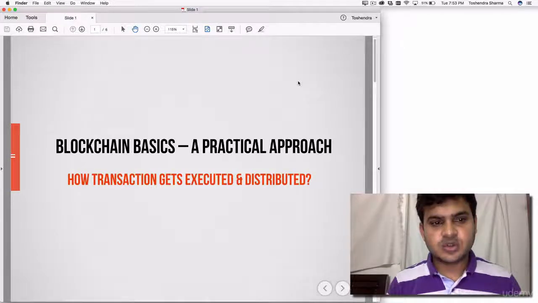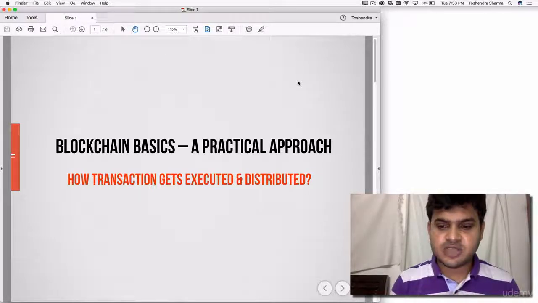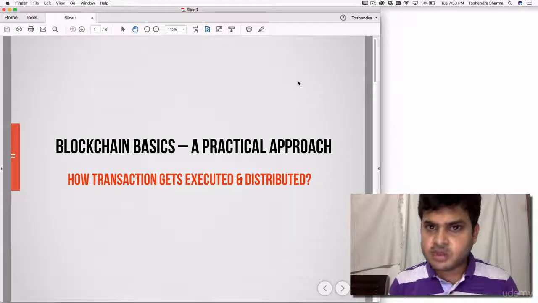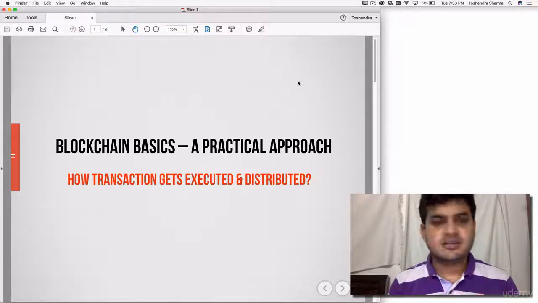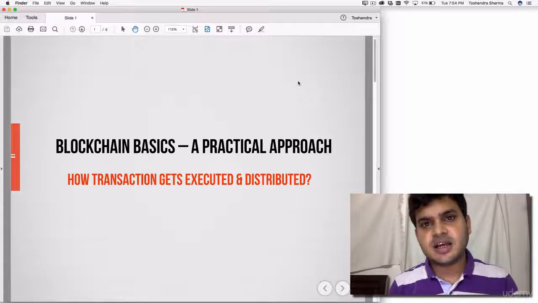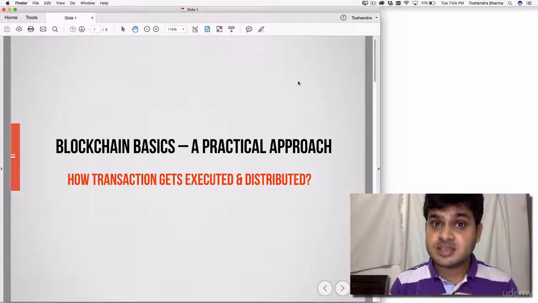Hello everyone. So in this lecture we'll be seeing how the transactions get executed and distributed into the blockchain, right? This is a very important part because everything in the blockchain is stored in the form of a transaction. It can be anything. Let's say your name, your date of birth, any string, actually any data, can be stored into the blockchain as a transaction. It has to be a transaction only.